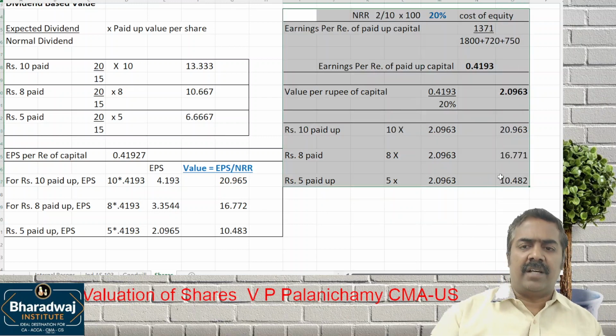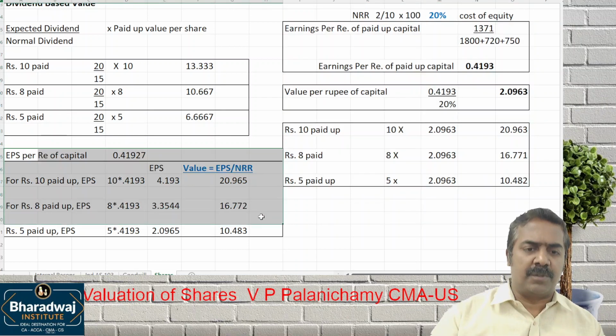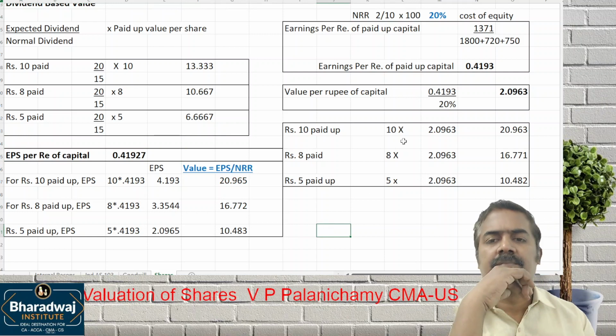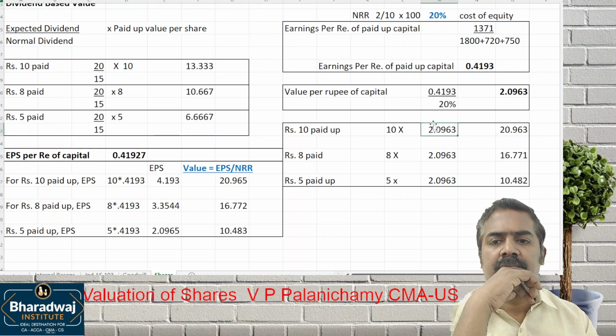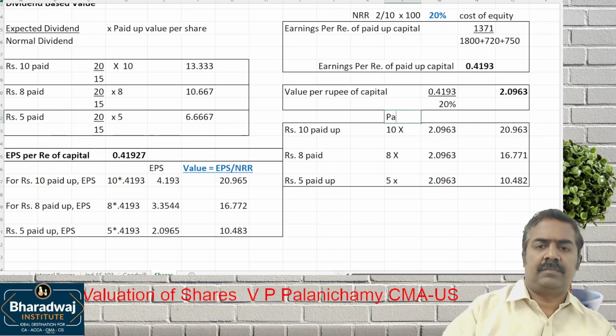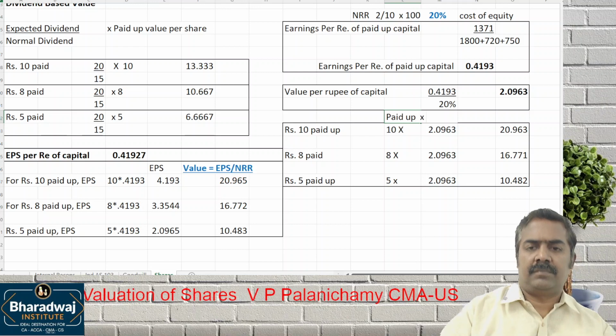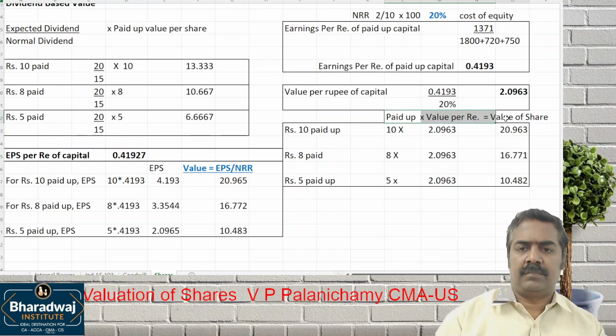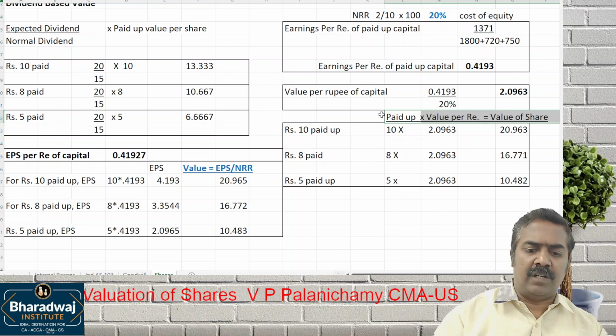And of course, one more approach is always good. Paid up value into value per rupee gives us the value of the share.